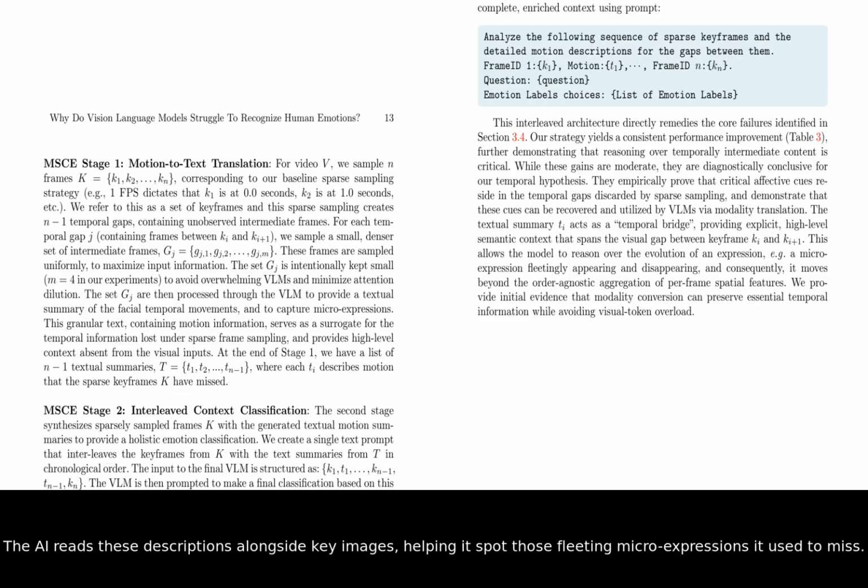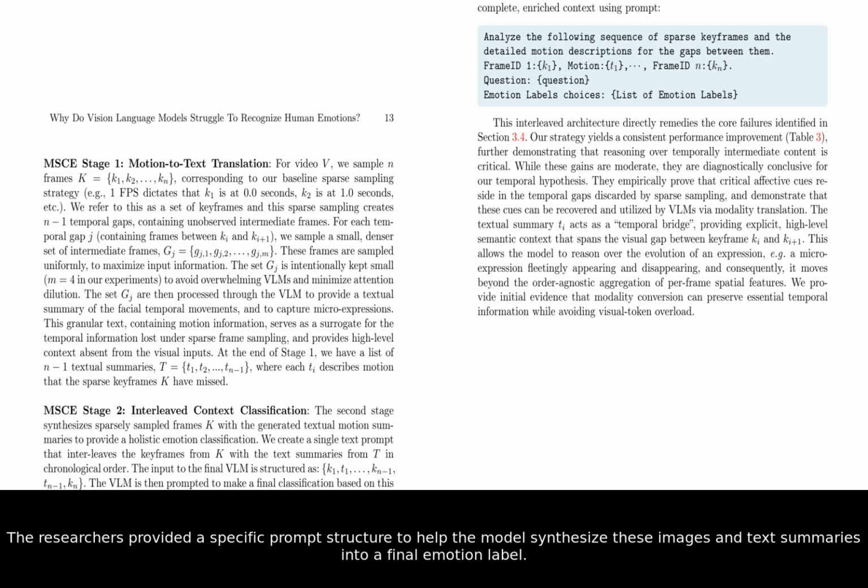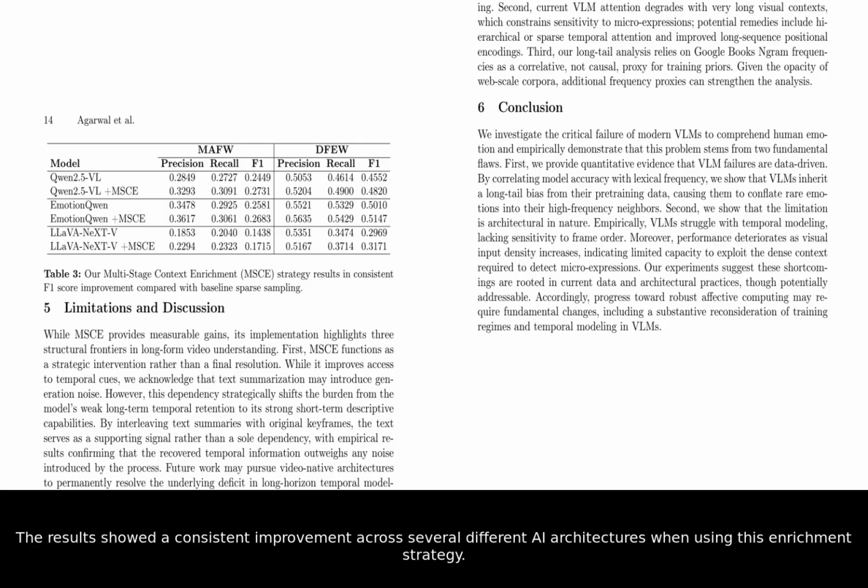The AI reads these descriptions alongside key images, helping it spot those fleeting micro-expressions it used to miss. The researchers provided a specific prompt structure to help the model synthesize these images and text summaries into a final emotion label. The results showed a consistent improvement across several different AI architectures when using this enrichment strategy. By translating motion into language, the models were finally able to see the emotional trajectory they were previously blind to.